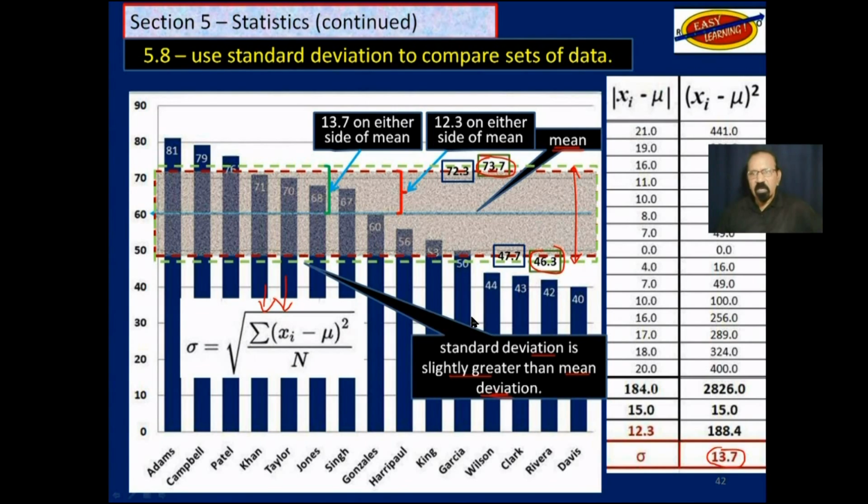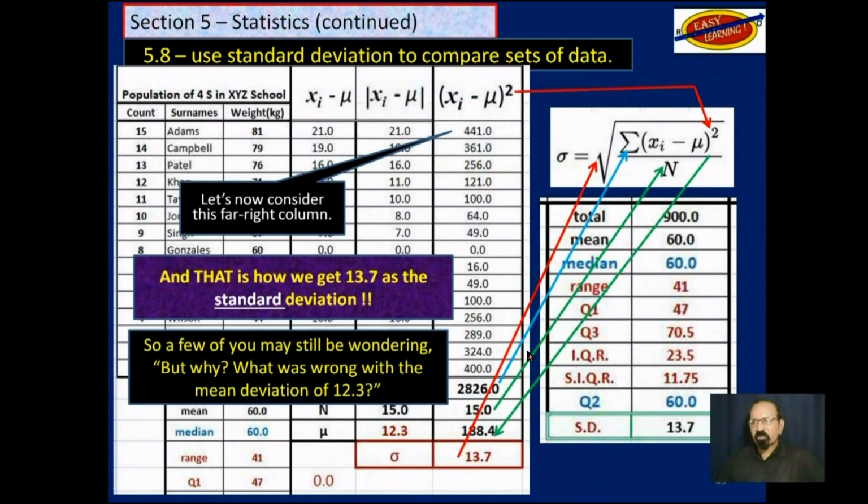As I said, the mean deviation is very easy to understand. The standard deviation is a little more difficult to understand. Suffice it to say, it is a little more than the mean deviation. And a few of you may still be wondering, but why? Why couldn't we just use the mean deviation? What is wrong with the mean deviation of 12.3? It was easy to find and easy to understand. What is wrong with it?